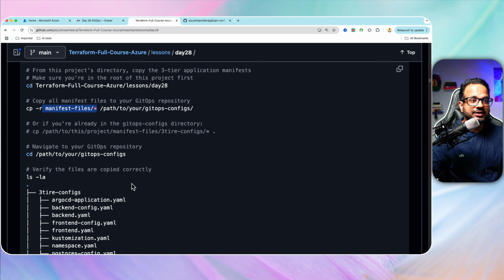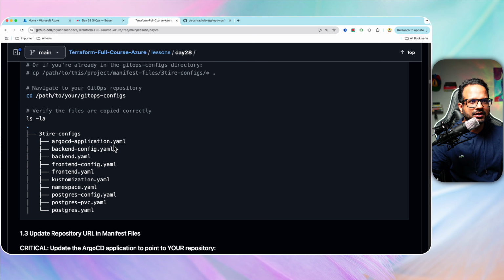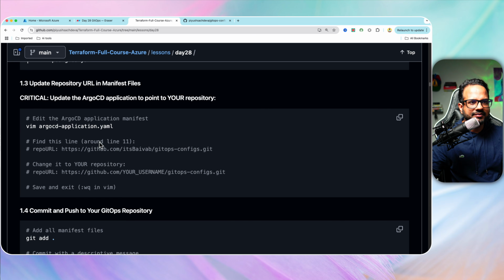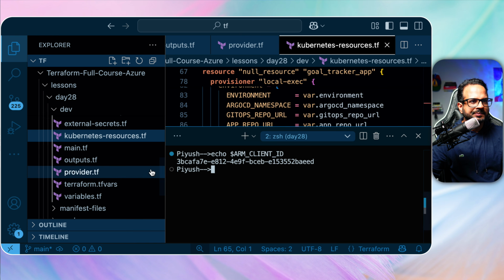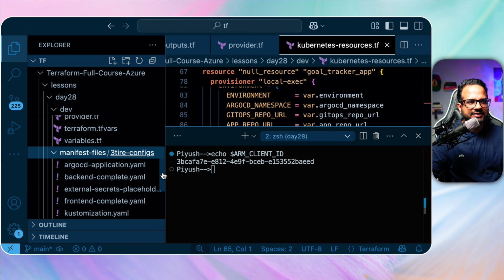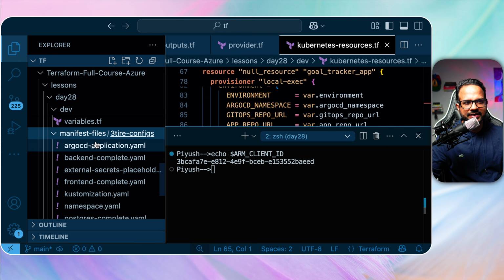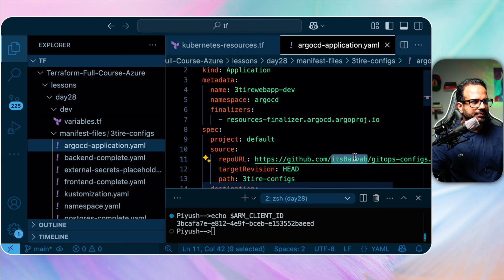For now, I will update the file which is inside the 3-tier config folder. We need to make certain changes, so let's do that. Go inside dev, manifest files, and these are all the files that we need to verify and make the changes to. So let's go in and update.